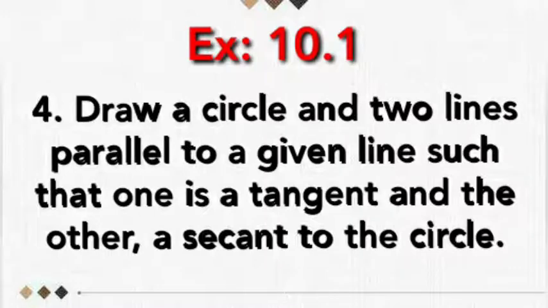Next, fourth question in exercise 10.1. Draw a circle and two lines parallel to the given line such that one is a tangent and the other is a secant. How to draw the tangent, children? A tangent is a line that intersects the circle in exactly one point. And the secant, how can we draw the secant? There will be two intersecting points between the circle and the line.